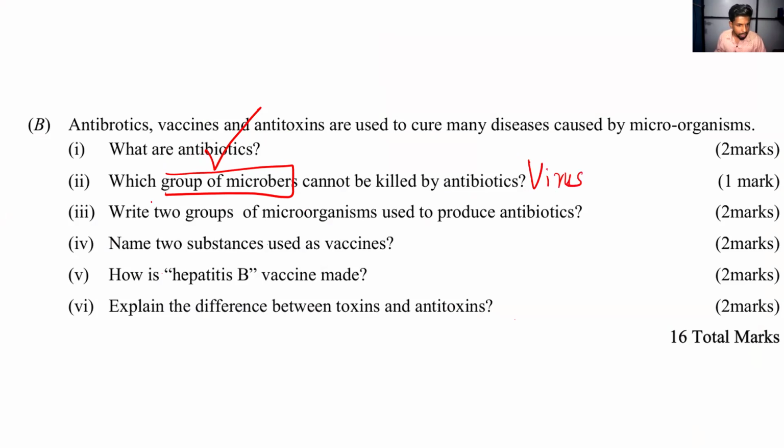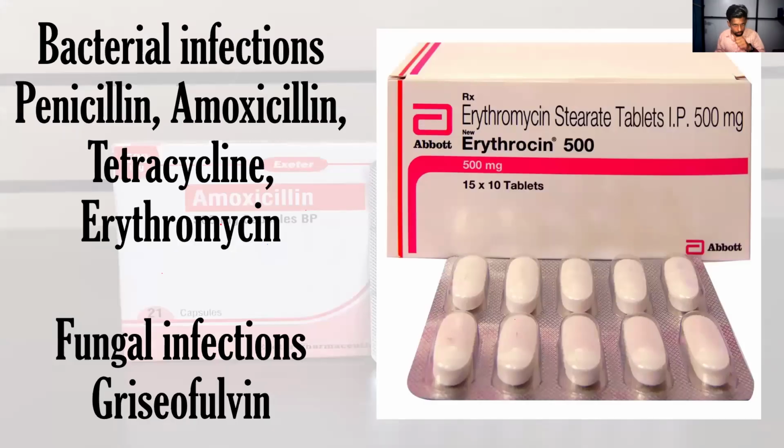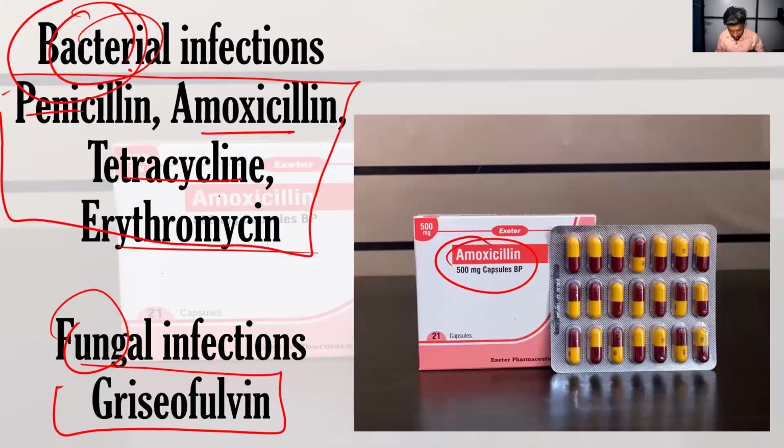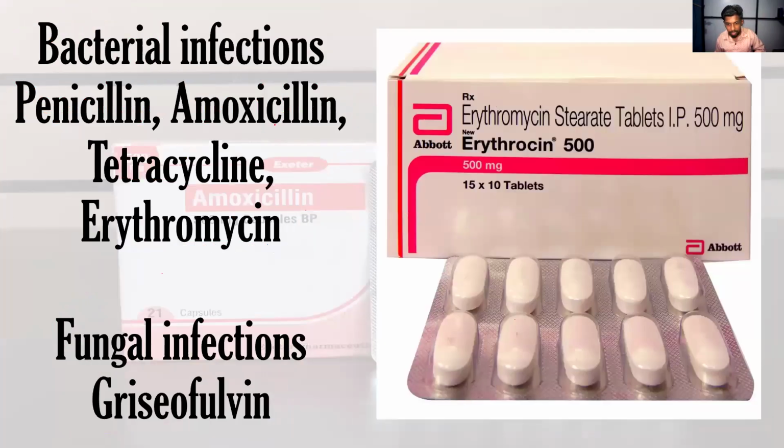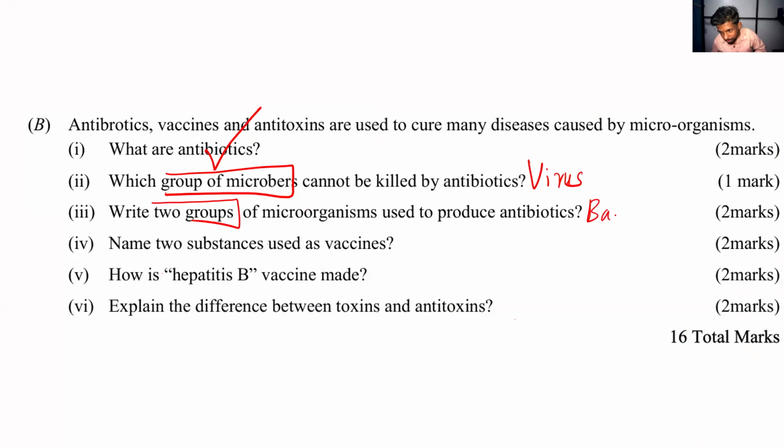Second, third one. Write two groups that are used to produce the antibiotics. You know, bacteria and fungus. You only need to know this slide, right? Am I right or wrong? If you know the things that have been included in this slide, you can answer all these questions. Okay, so bacteria and fungus, and name two substances used as vaccines.